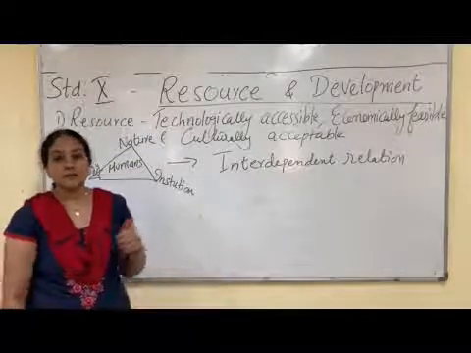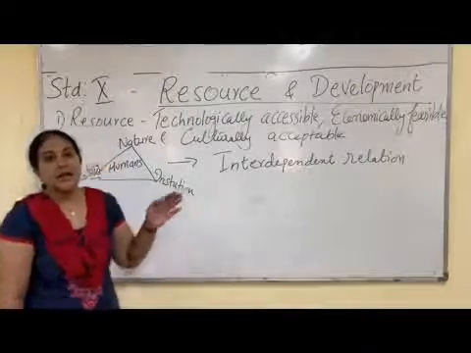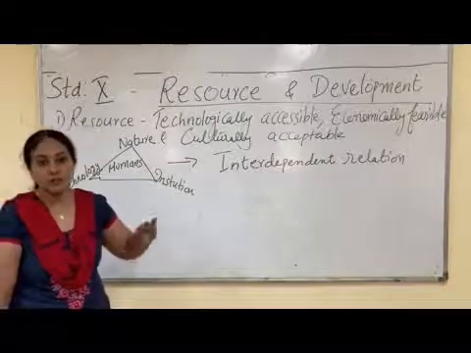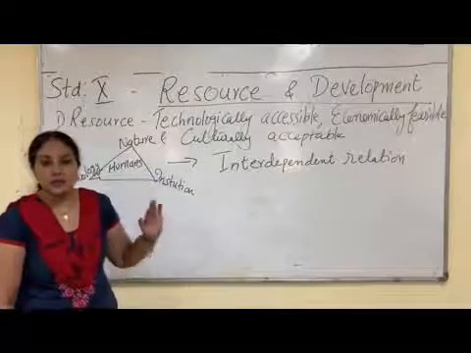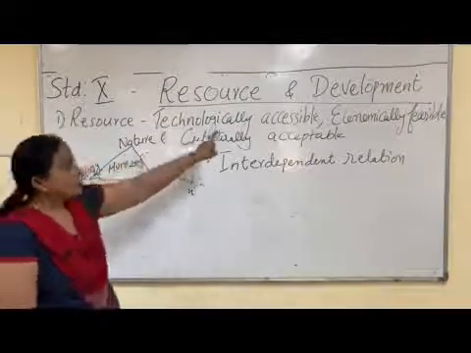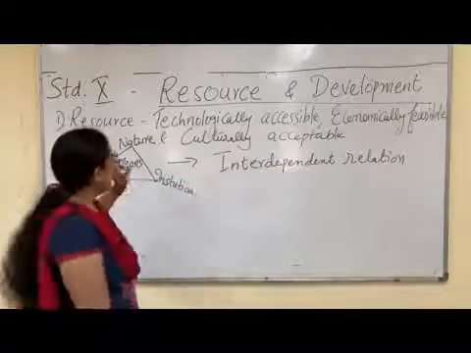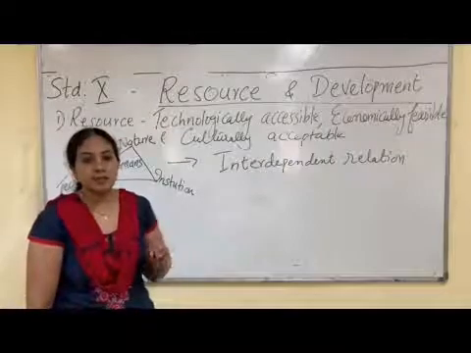But let us expand this definition in 10th standard and see what all is included in the definition of resources. So anything which is found on the earth and useful for human being, provided it is technologically accessible, economically feasible and culturally acceptable, is called a resource.